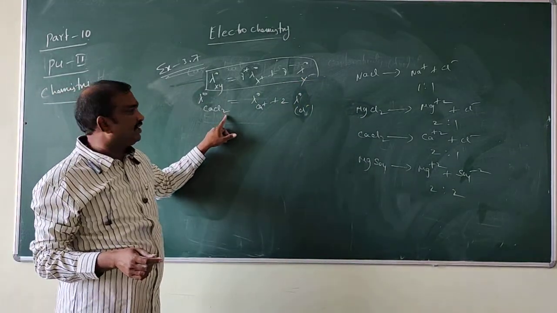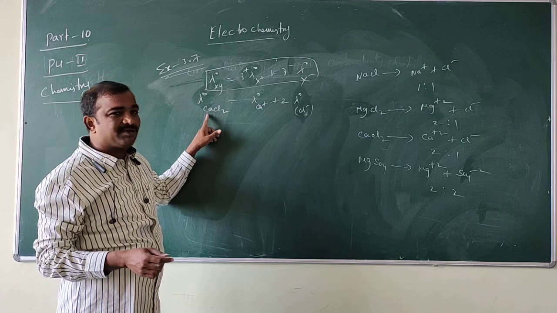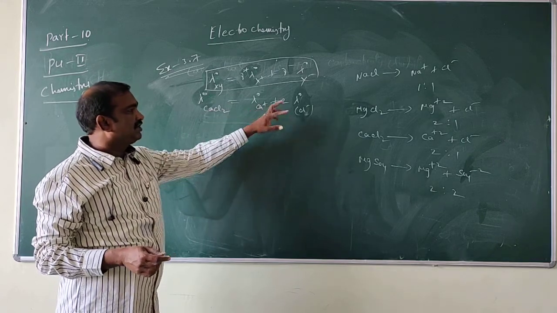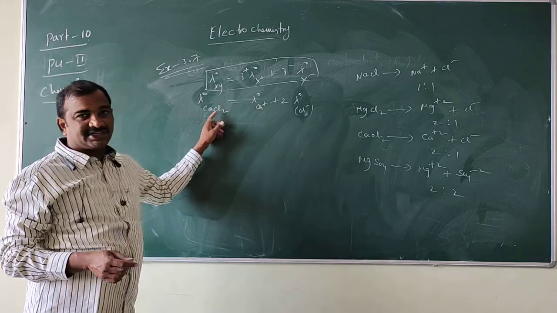So lambda naught of CaCl2. How does CaCl2 split? Ca plus 2 and Cl minus. How many Cl are there? 2 Cl minus.